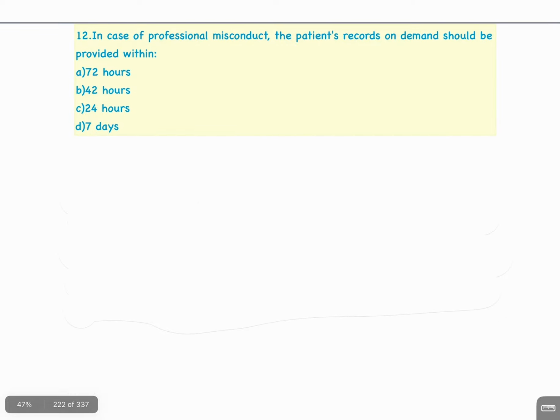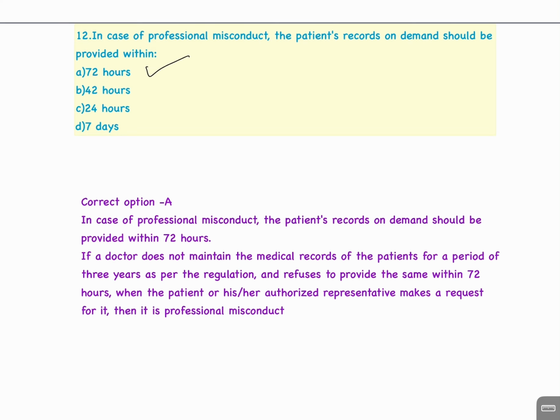Question number 12. In case of professional misconduct, the patient's record on demand should be provided within A. 72 hours, B. 42 hours, C. 24 hours, D. 7 days. Its answer is A. 72 hours. In case of professional misconduct, the patient's record on demand should be provided within 72 hours.